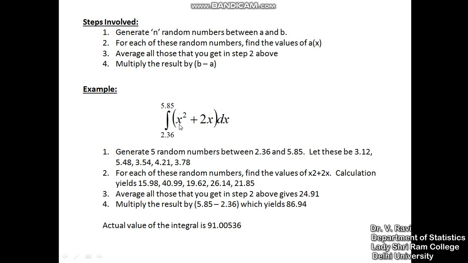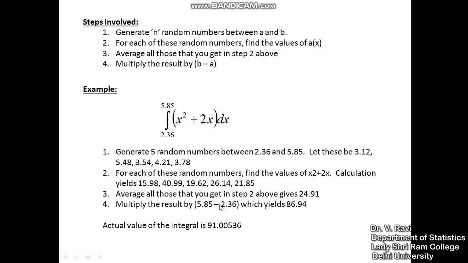As an example, consider A(x) to be some function like this. I generated 5 random numbers between the lower and upper limit of this integral. Let these random numbers be these. For every random number, I calculated x square plus 2x. So this value is nothing but 3.12 square plus twice of 3.12, so you get 15.98. 5.48 square plus twice of 5.48 is 40.98. So I calculate this functional form for each of these random numbers.